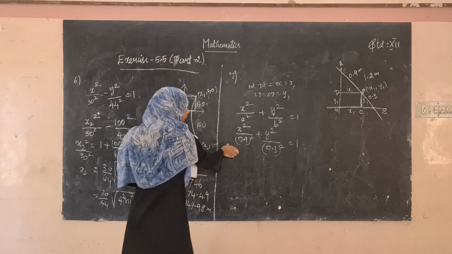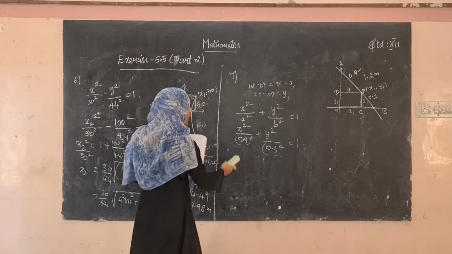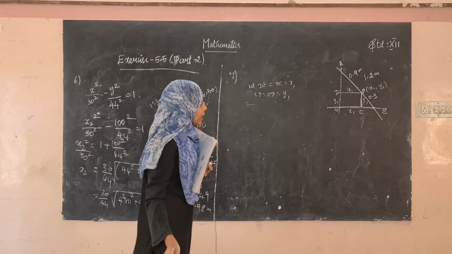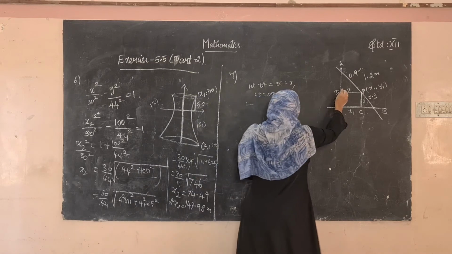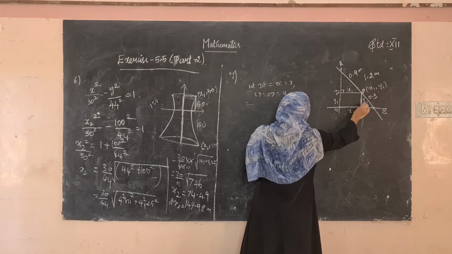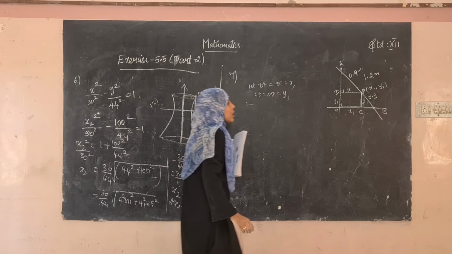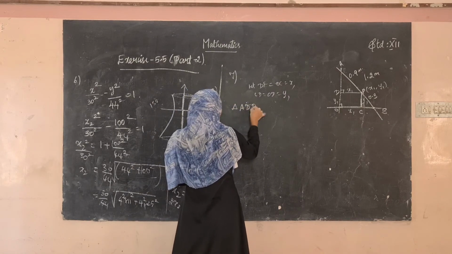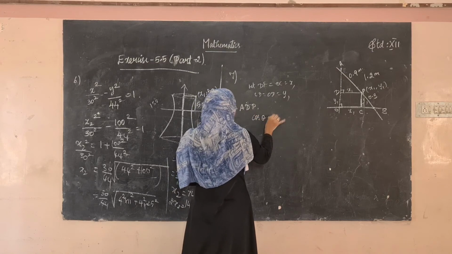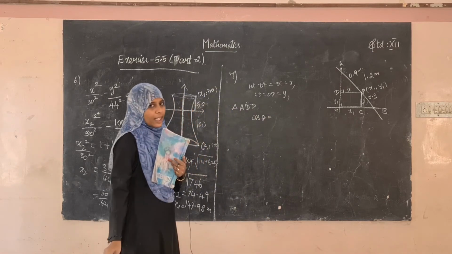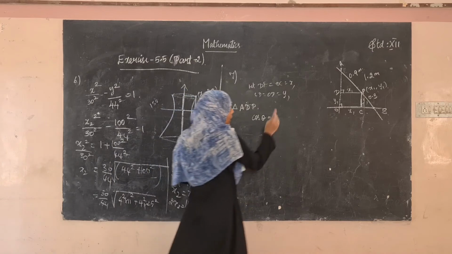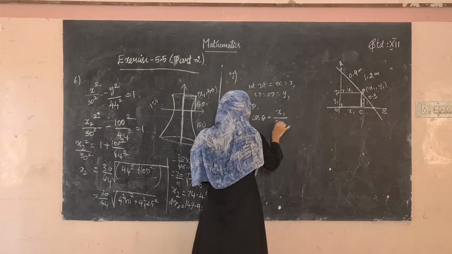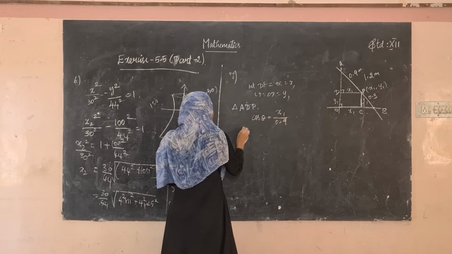So how can you write this equation first? I will tell you here. See here, this is also 90 degree, and this is also 90 degree. This is also 90 degree. So from the triangle ADP, what is cos theta? Cos theta will be DP divided by AP, that is x1 divided by 0.9, and in